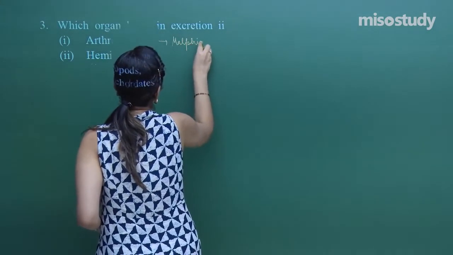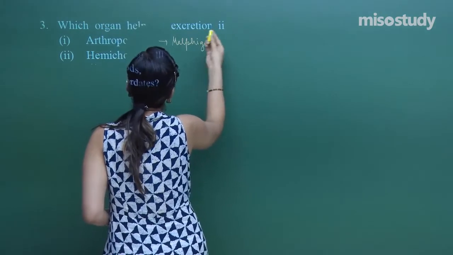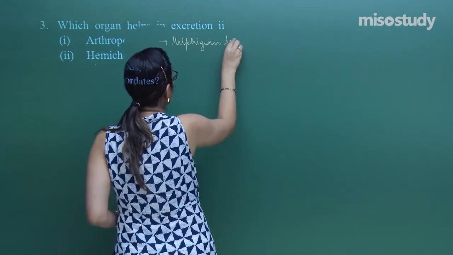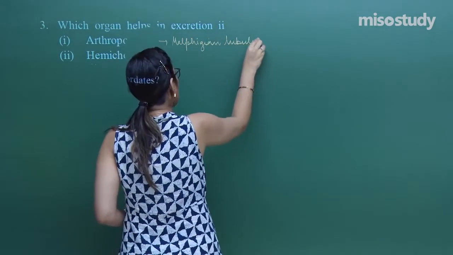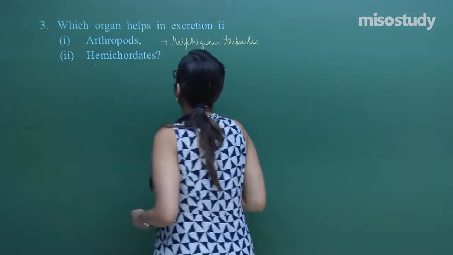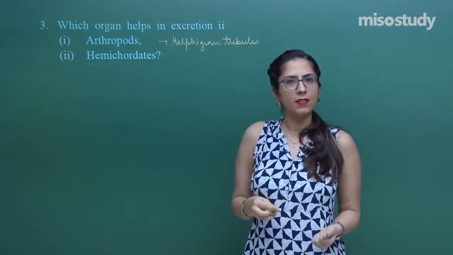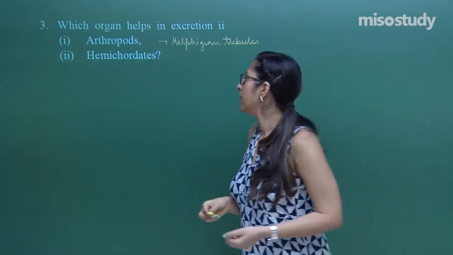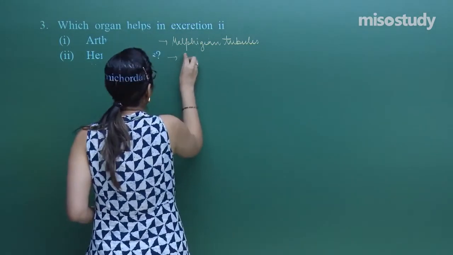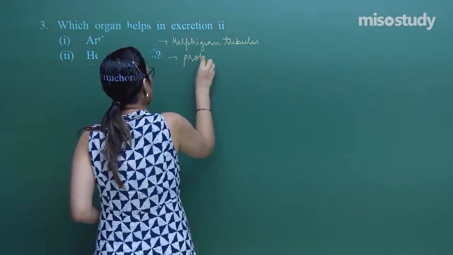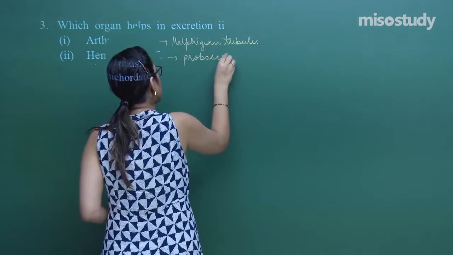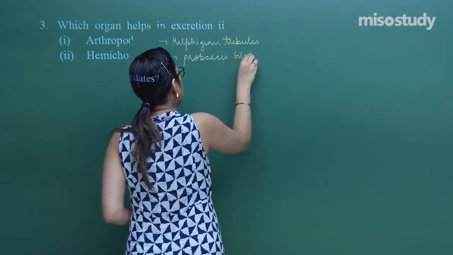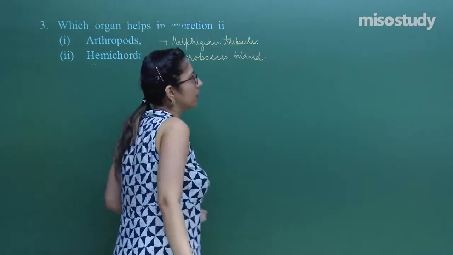Because we have to give only one, you can write Malpighian tubules. Whereas in hemichordates, they have a proboscis gland, which helps in excretion, right?